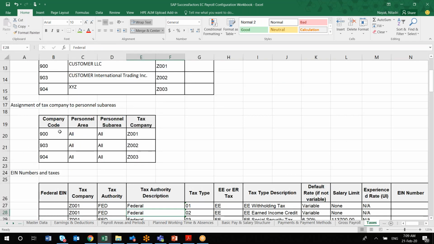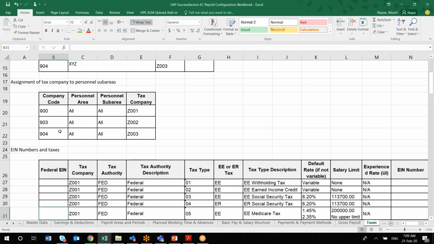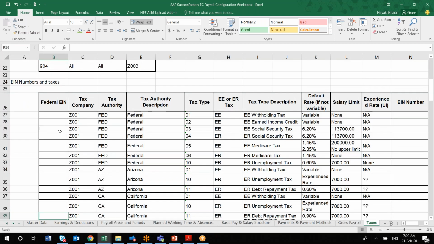Again, you will be assigning, so this is on-premise configuration, you will be assigning those specific tax companies to the personal subarea, which we have already seen. Depending upon your locations in the US or Canada, those specific tax codes and tax rates will be applicable. For any tax-related changes, those are generally done directly by SAP. Every financial year beginning, they will be updating those things directly in the cloud system.